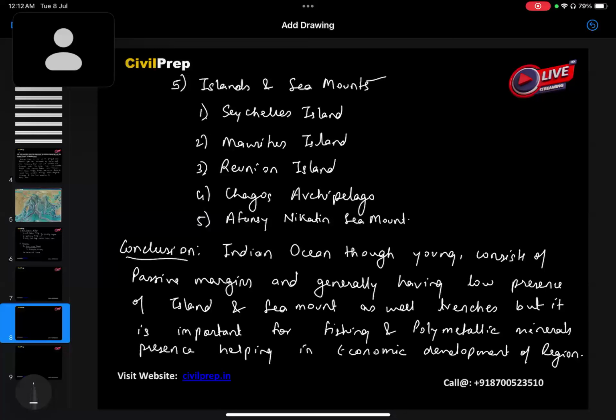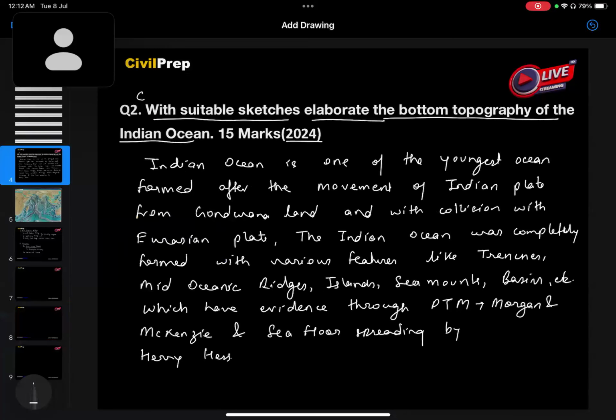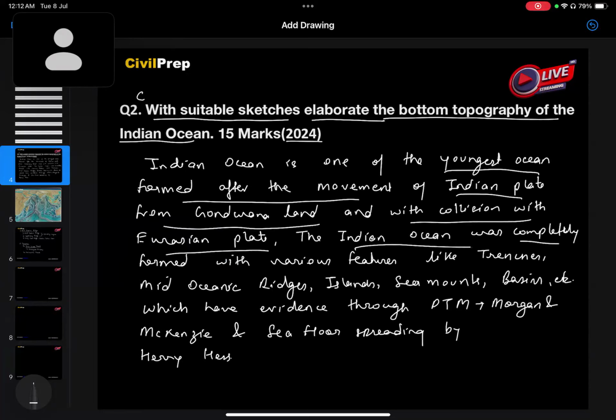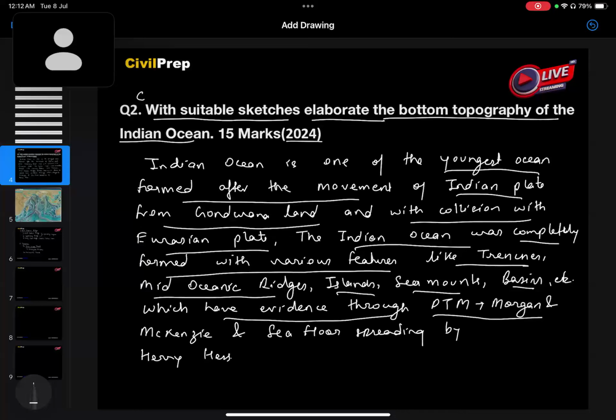So guys, this is an answer which we can see here. This is a question: with suitable sketches, elaborate the bottom topography of the Indian Ocean. Here we have given an introduction of the Indian Ocean, the youngest ocean, formed after the movement of the Indian plate from Gondwanaland and its collision with the Eurasian plate. So the Indian Ocean was completely formed with various features like trenches, mid-oceanic ridges, islands, seamounts, and basins, which give evidence to the plate tectonic model and seafloor spreading by Harry Hess.